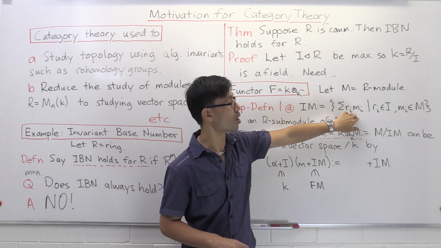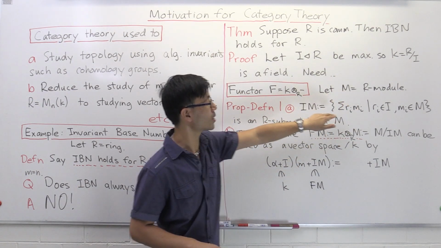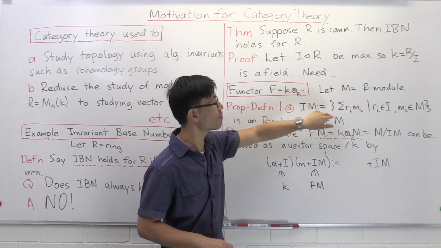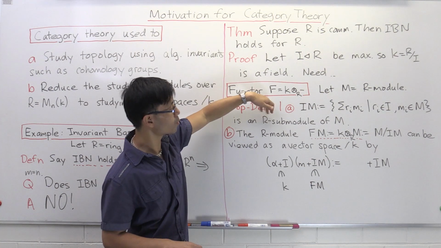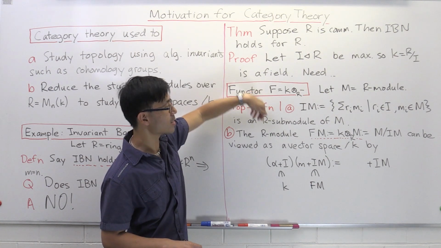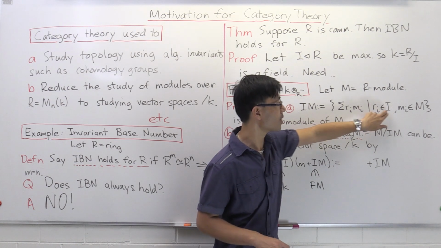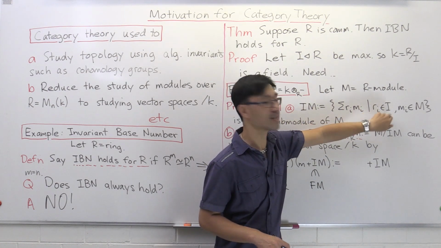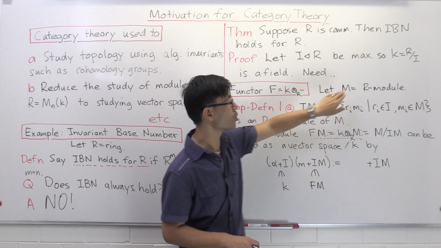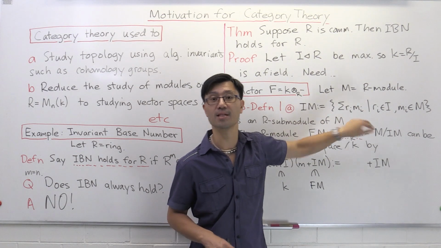If you sum two such objects, of course it stays inside here, and you'll get a subgroup of the additive structure. You take negatives as well, and if you also decide to multiply by scalars inside R, since all these r_i are inside I, that's an ideal, you can multiply things by R and it stays inside I. So if you multiply by a scalar in I, you still get an I-linear combination of elements inside M.